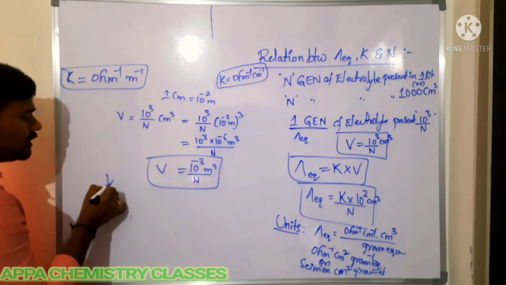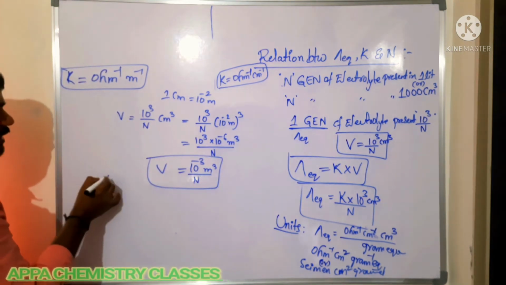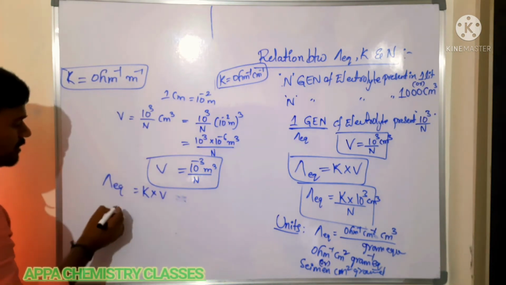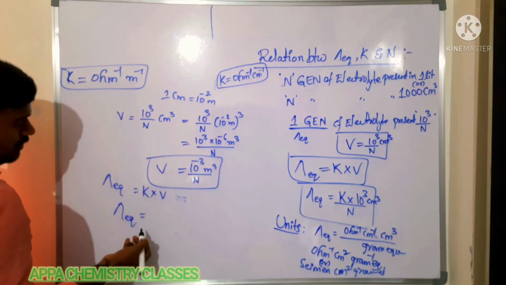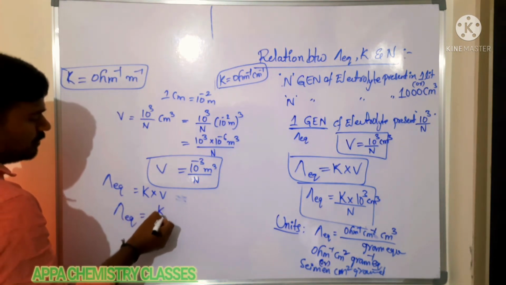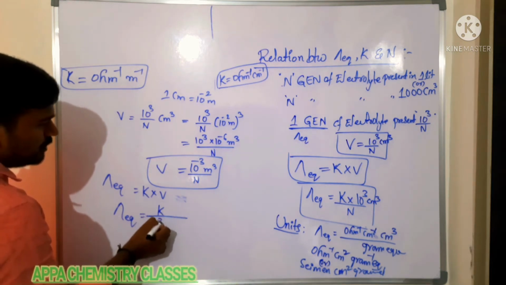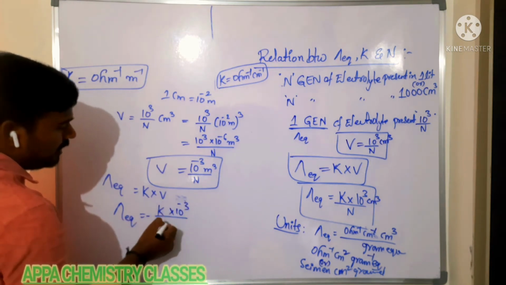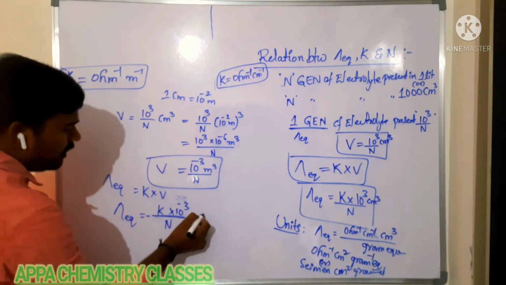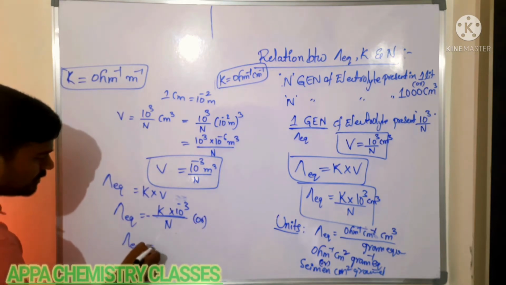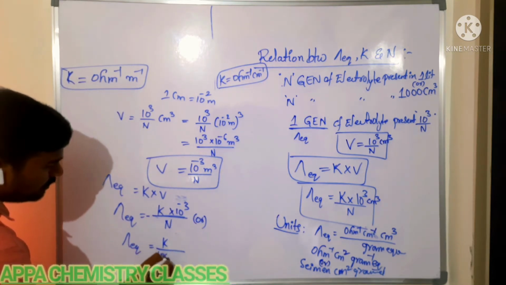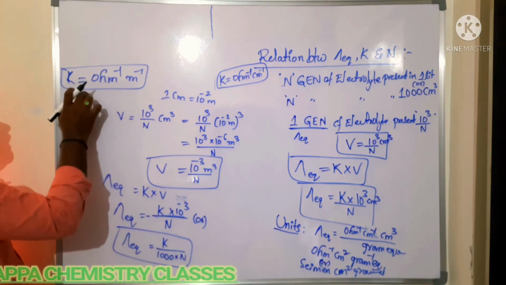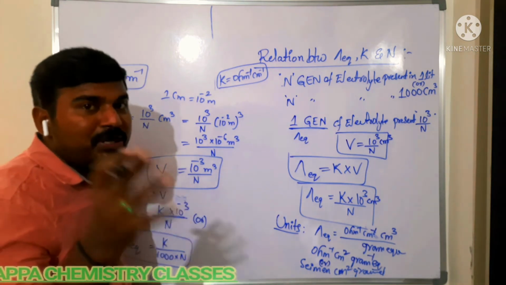Now we know the relation: equivalent conductance is equal to K into volume. So equivalent conductance is equal to K into 10 power minus 3 by normality, or you can write it as K by 1000 into normality. This is the formula when you are taking specific conductance in ohm inverse meter inverse.